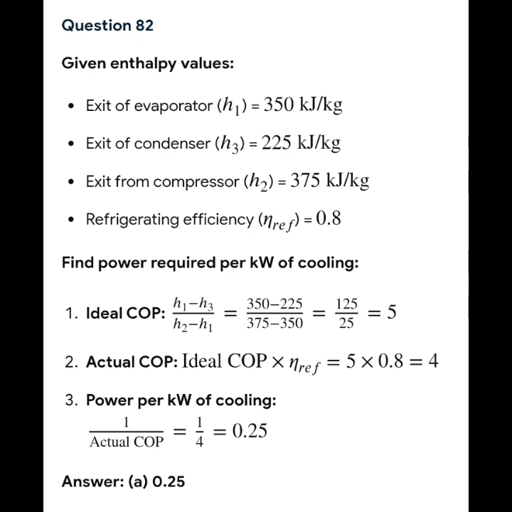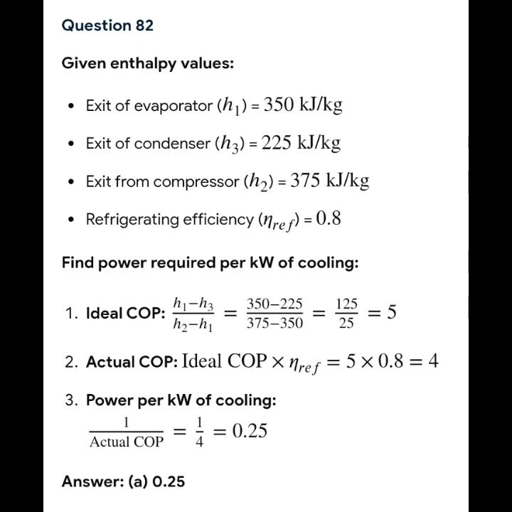So plug in the given. So we have 350 minus 225 over 375 minus 350. So we calculate it, and we get 125 over 25. So we divide it, and the COP is 5. So next is getting the actual COP. We have ideal COP times refrigerating efficiency. So plug in the given. We have 5 times 0.8, and we get an actual COP of 4.